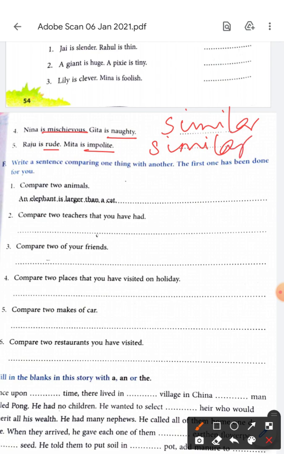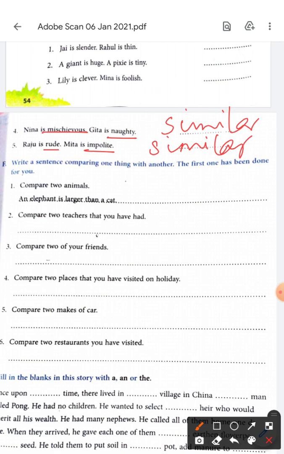Write a sentence comparing one thing with another. The first one has been done for you. Compared to animals. This I won't be able to write, darling, so you'll have to see from the worksheet only. Compared to animals, an elephant is larger than a cat. Oh, everybody knows. Compared to teachers that you have had. Oh my God, how to compare teachers?